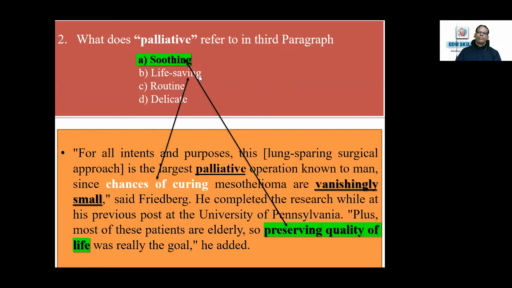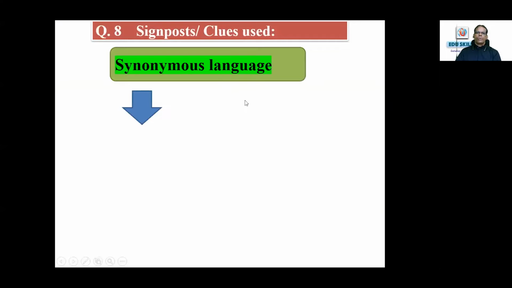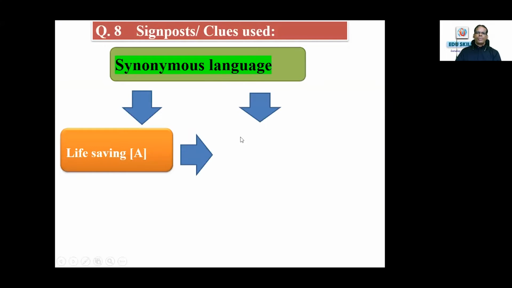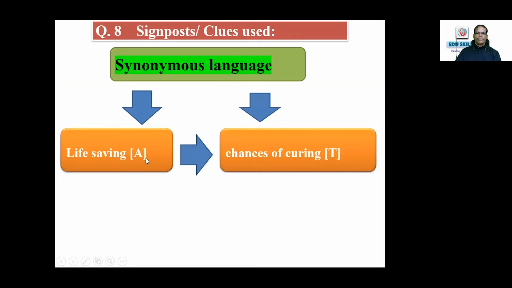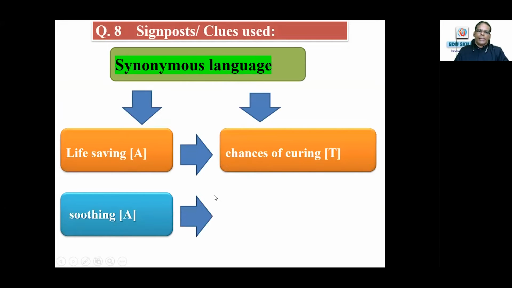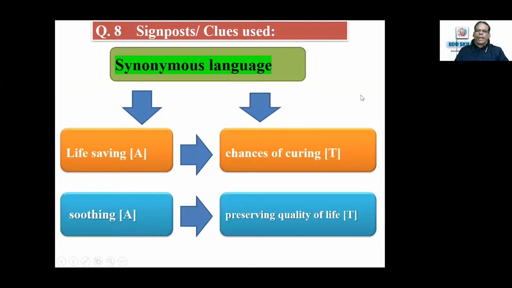Chances of curing: the synonymous language used is chance of living are vanishingly small. This means there is no chance of life-saving. So what is the signpost or strategy being used? Life-saving in the answer option; the text says chances of curing is vanishingly small. And soothing in the answer option, preserving quality of life in the text. So just connect them.